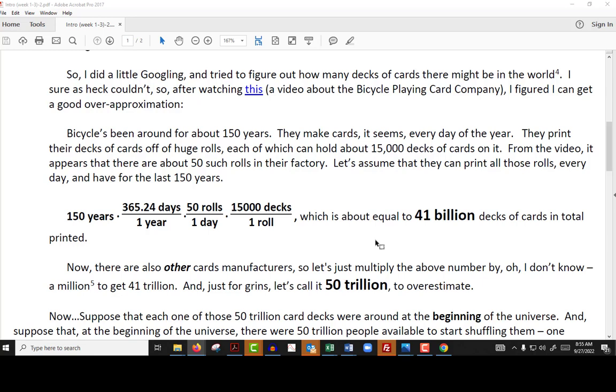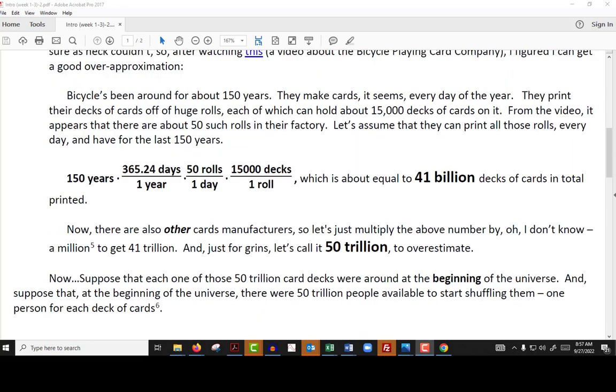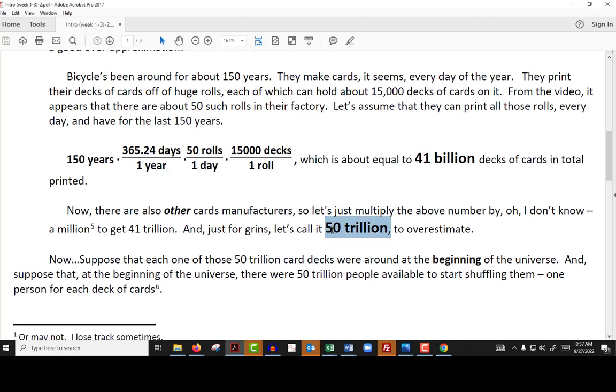So then I made it that much worse, 50 trillion. I just said, to hell with it. Let's just make it as ridiculous a number as possible to overestimate how many decks of cards there are on Earth. I just need a number to work with to compare to the number 52 factorial. Okay, so I now say that all those 50 trillion decks of cards, which is a gross overestimate, were also around at the beginning of the universe, which is ridiculous because nothing was around at the beginning of the universe except for,